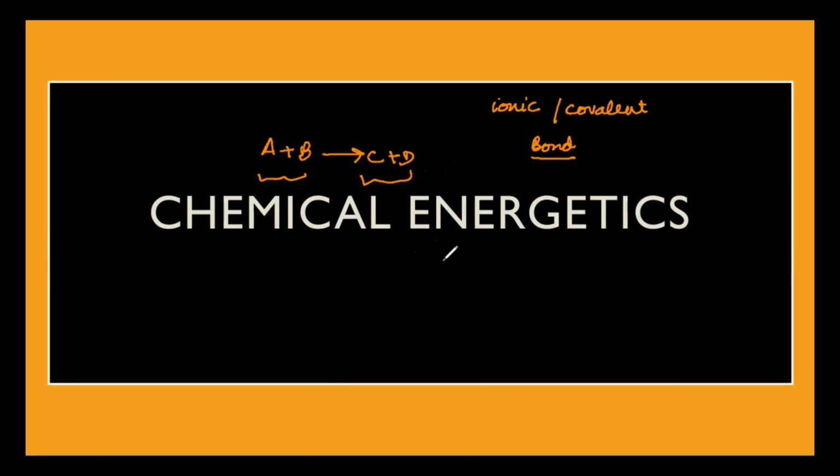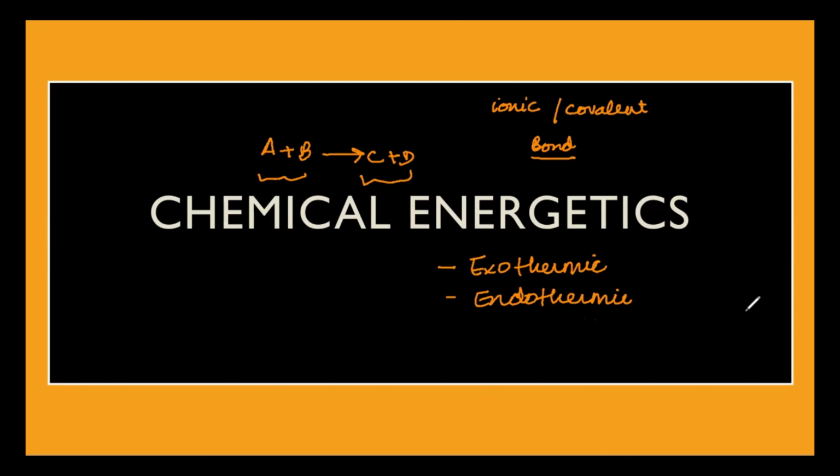In chemical energetics, we call those reactions exothermic reactions or endothermic reactions. Exothermic reactions are the reactions which liberate heat energy, and endothermic reactions are those which take in